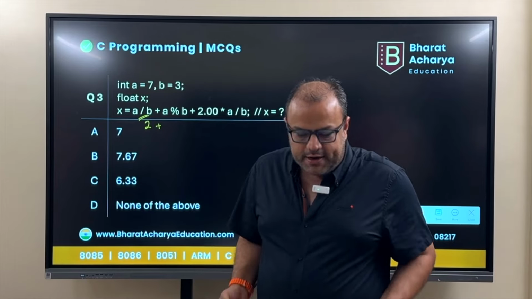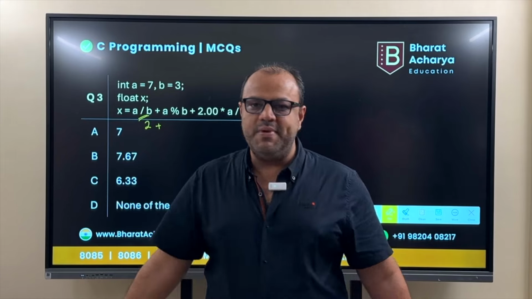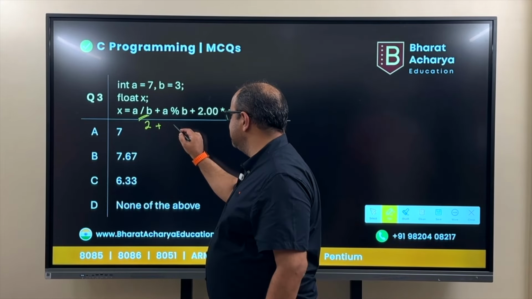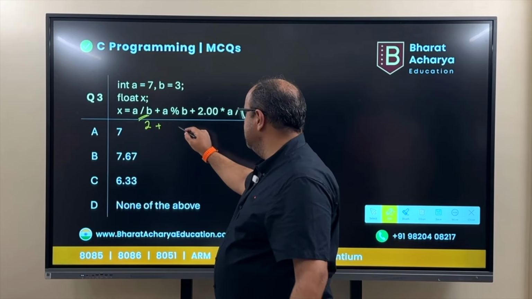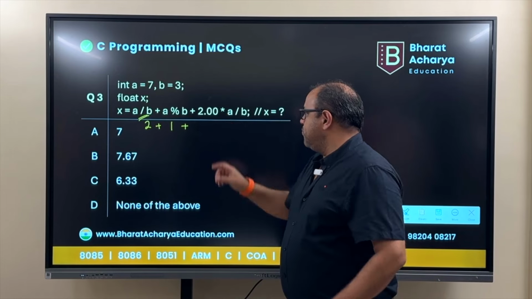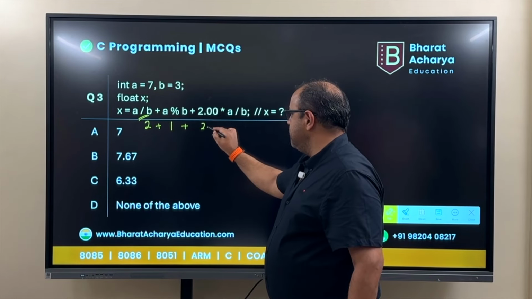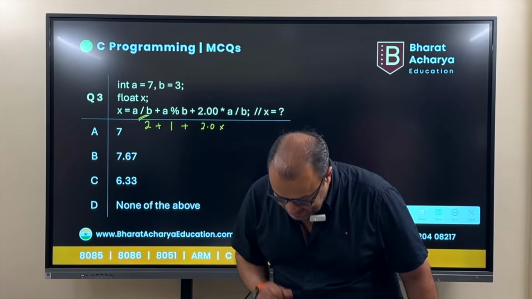Plus, again, percent. Percent is an operation that you do only for integers. So again, both of them are integers. You will get the remainder of this operation. The remainder of this operation is 1. 7 divided by 3, 3 into 2 is 6, 1 is the remainder. So this becomes 1 plus 2.0. I'll write it like that only. 2.0 multiplied by a divided by b. Again, a divided by b.